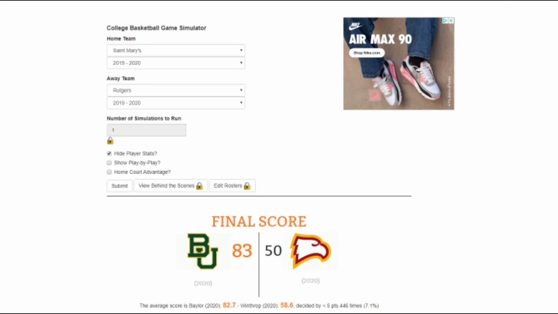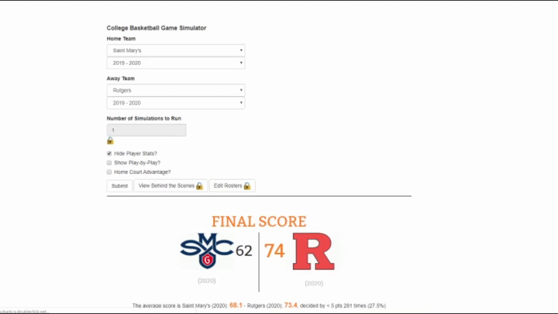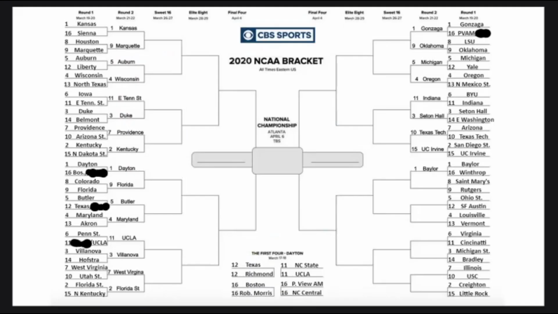Up next, probably the best 8 versus 9 matchup in the tournament, St. Mary's and Rutgers. St. Mary's is just like Gonzaga and BYU. When they get in the tournament, they're not a team to be slouched on. But Rutgers, out of nowhere, have been exceptionally good this year. I'm going to go for Rutgers just because of the new guy on the block. And yeah, no one expected him to be here. So here we go. And Rutgers wins 74-62.